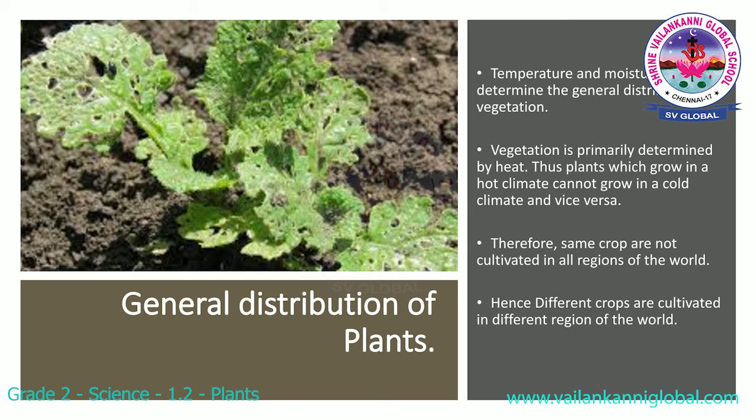General distribution of plants. Temperature and moisture determine the general distribution of vegetation. Vegetation is primarily determined by heat. Thus, plants that grow in a hot climate cannot grow in a cold climate and vice versa. Therefore, some crops are not cultivated in all regions of the world. Hence, different crops are cultivated in different regions of the world according to the climatic conditions.